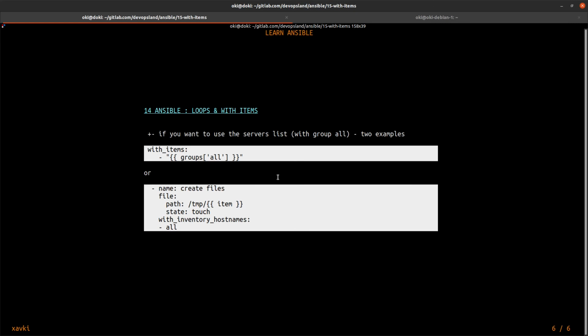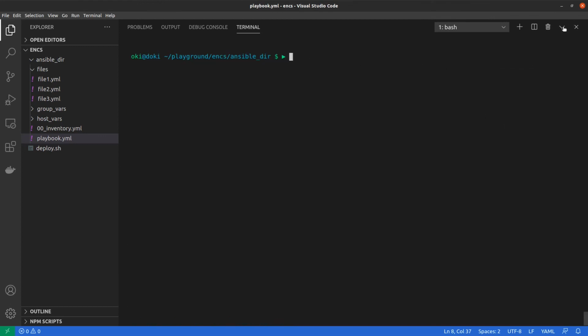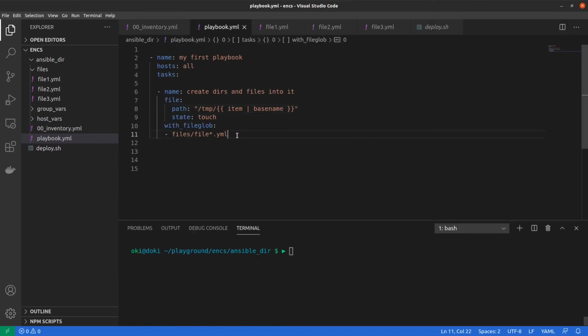Okay, if you want, you can do another example to use all servers in the all group, for all target servers in your inventory file. To do it, a simple example. You can do it like this.